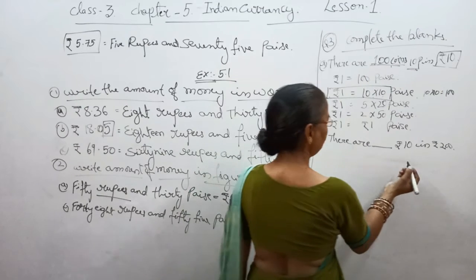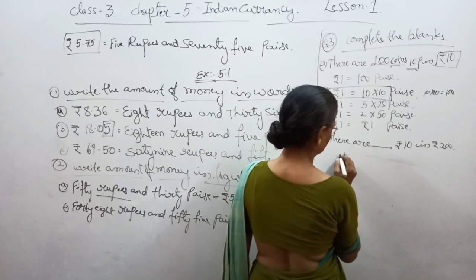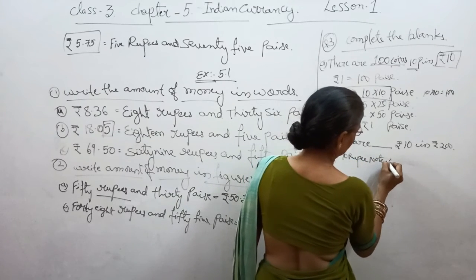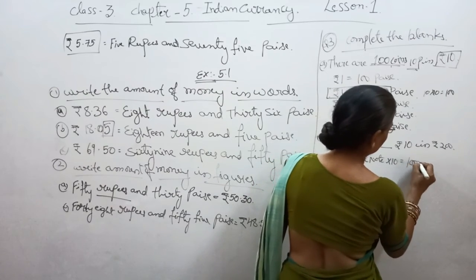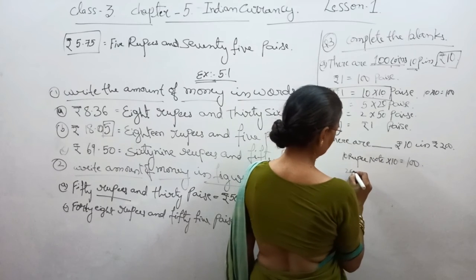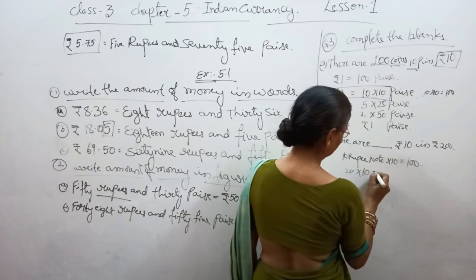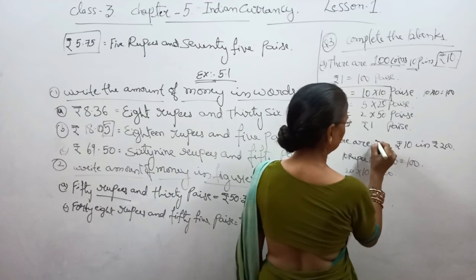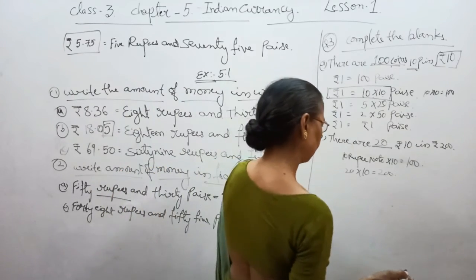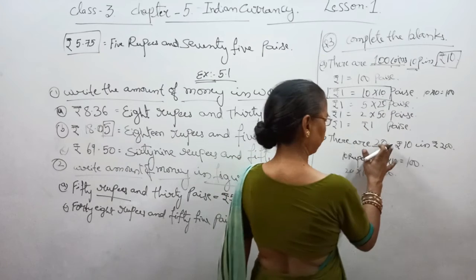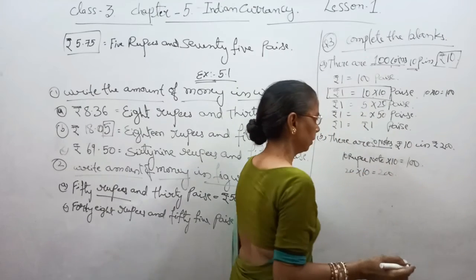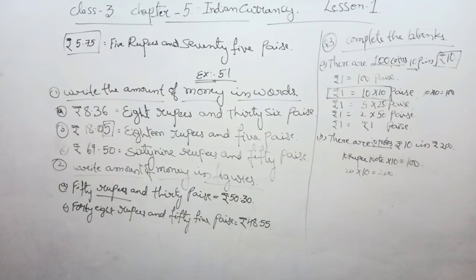It means if we have 10 rupee notes, 10 equals 100, then 20 into 10 equals 200. Here it is 20. 20 notes of 10 rupees is equal to 200.